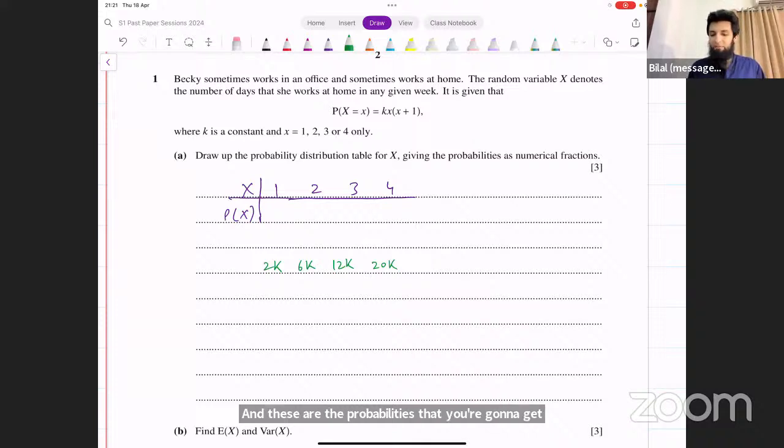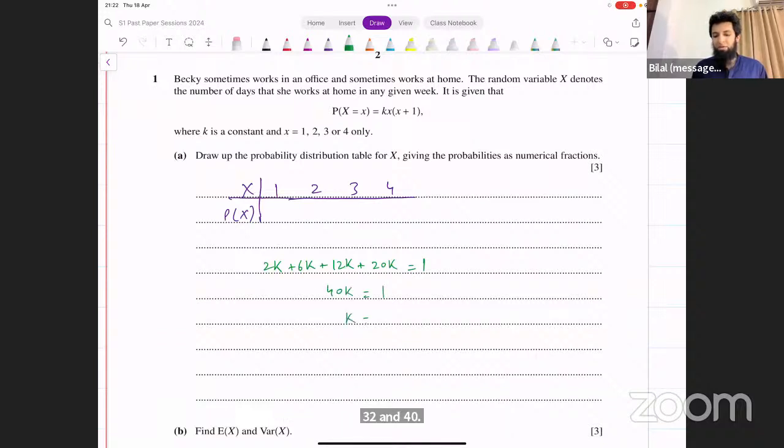They want you to give the probabilities as numerical fractions. That means they should not be in terms of k. Can we find the value of k? These are probabilities. The total probability is supposed to be 1. So their sum is supposed to be equal to 1. 32 and 40. So it becomes 40k equal to 1. The value of k turns out to be 1 over 40.